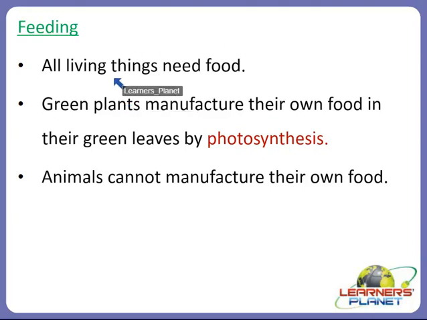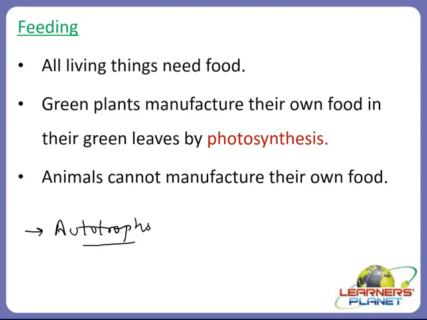So it is the plants, specifically green plants, that manufacture their own food in their green leaves by photosynthesis. So, the green plants which manufacture their own food by the process of photosynthesis are called autotrophs.